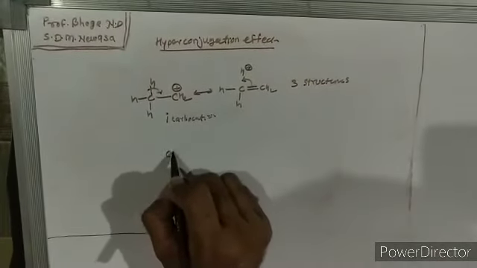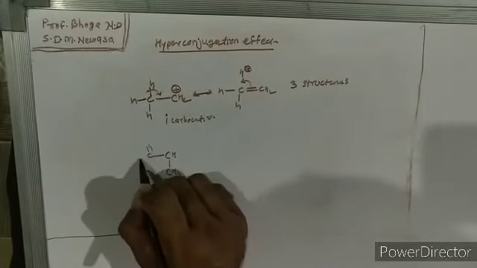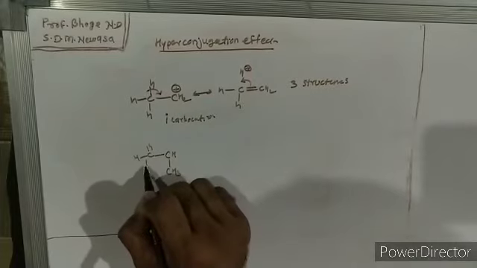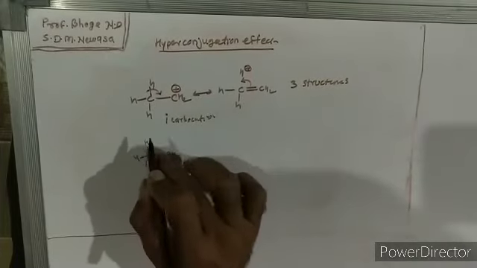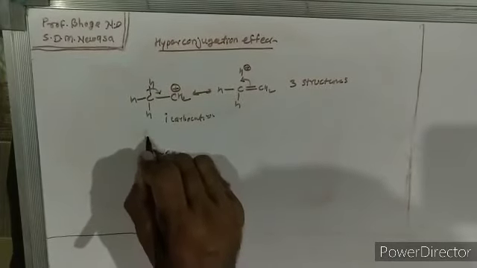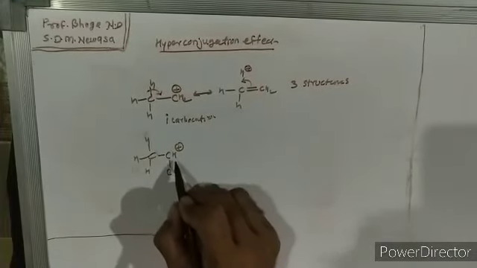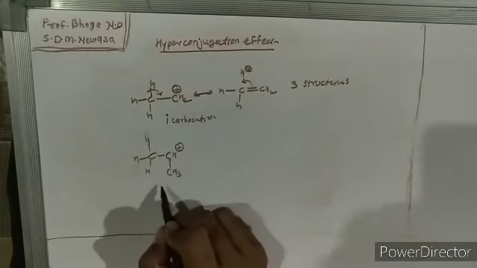Now let's take the secondary carbocation. Okay, this is a secondary carbocation.